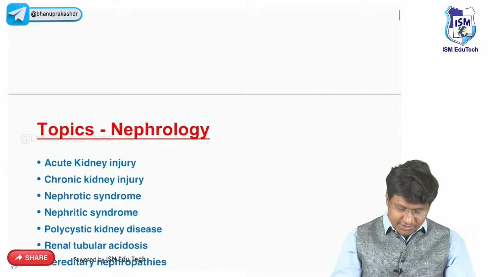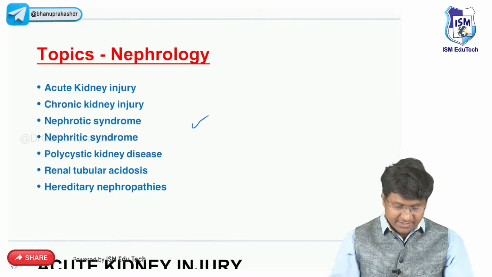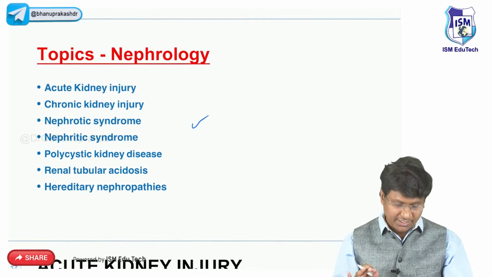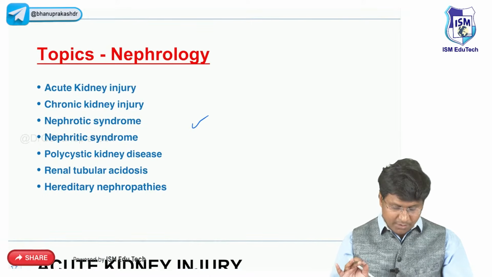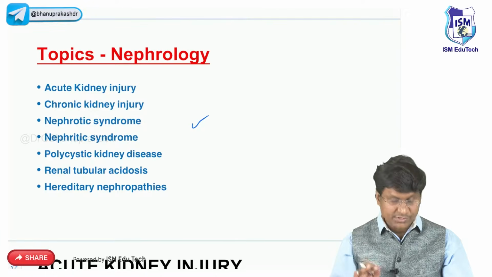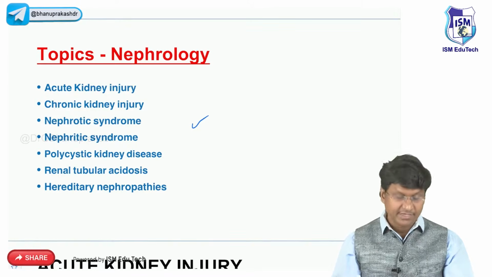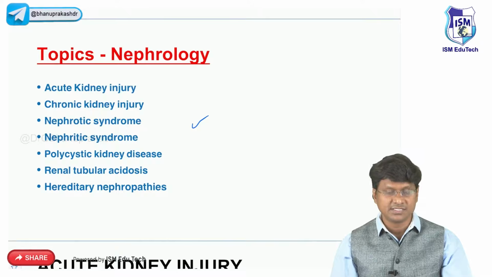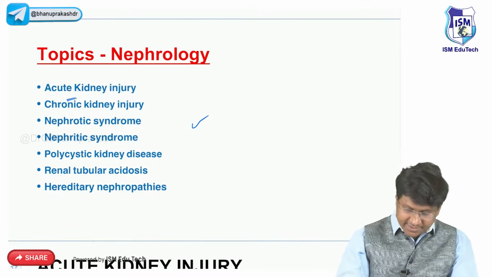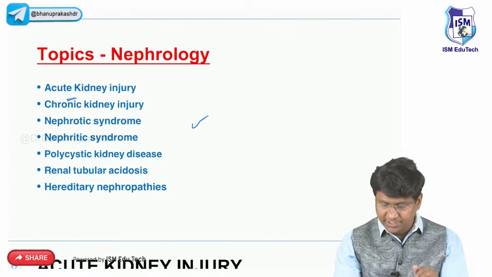Now in the nephrology quick revision, the topics that we'll be discussing are acute kidney injury, chronic kidney injury, nephrotic and nephritic syndrome, polycystic kidney disease, renal tubular acidosis, and the hereditary nephropathies, that is Bartter's, Gitelman's, and Alport syndrome as well. Now let us take up the discussion of acute kidney injury first.